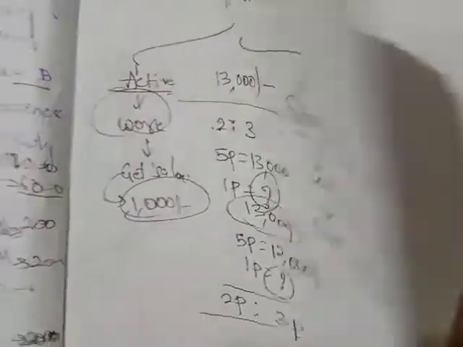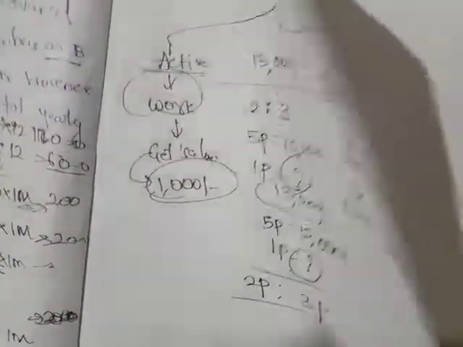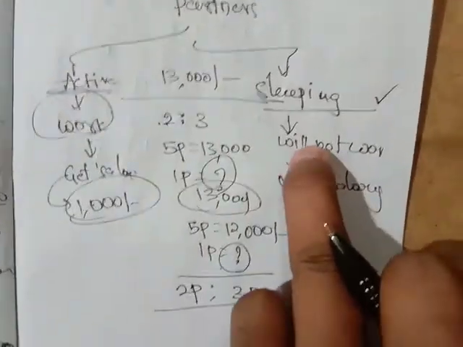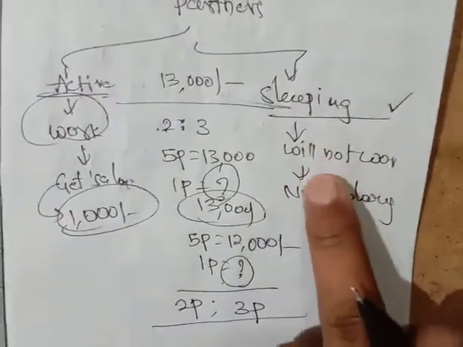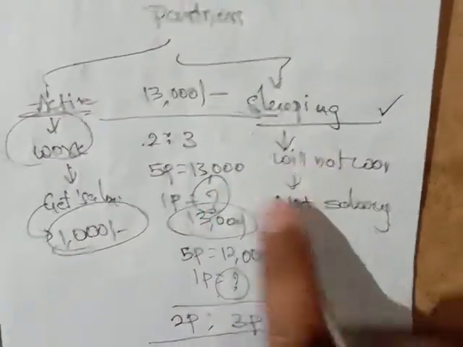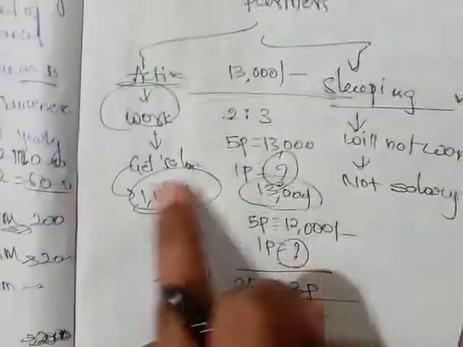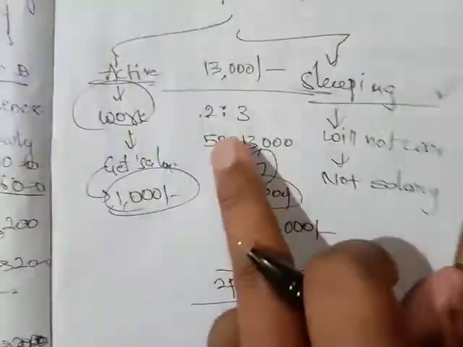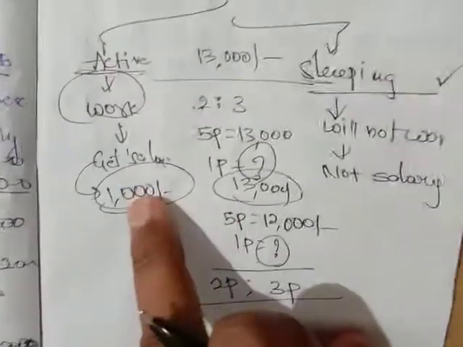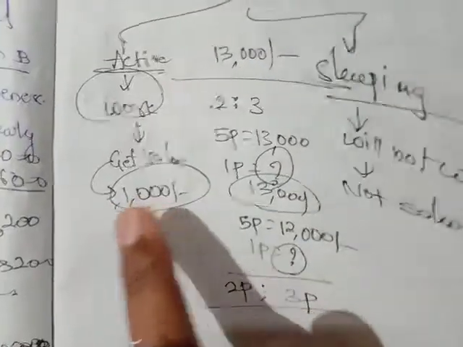Friends, are you getting the concept? From where will the salary be given? The salary will be given from profit itself. For a sleeping partner, if the business gets profit, then the sleeping partner will get a profit. If we didn't get any profit, then he will not be getting any money, but salary will be given either way, whether you get profit or loss. Definitely the active partner should get a salary, but a sleeping partner will not get salary, he will get only profit, but the active person will get both salary and profit.